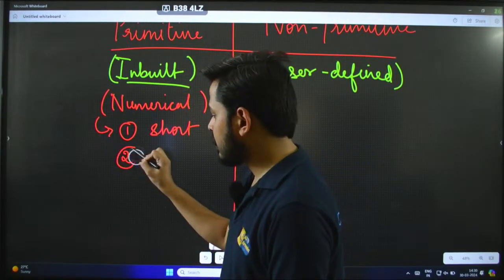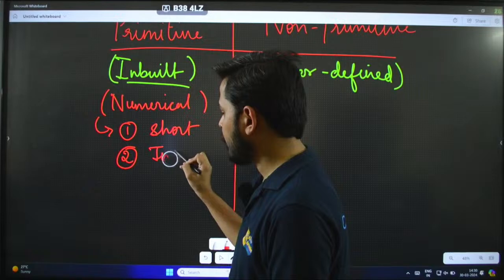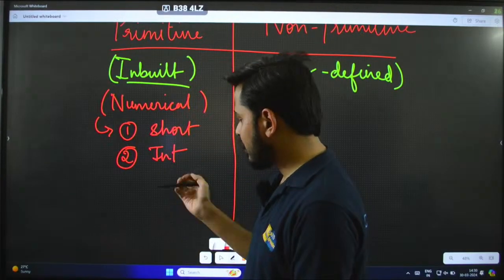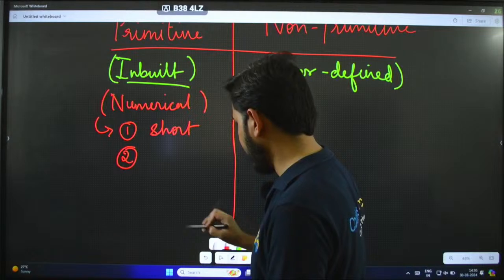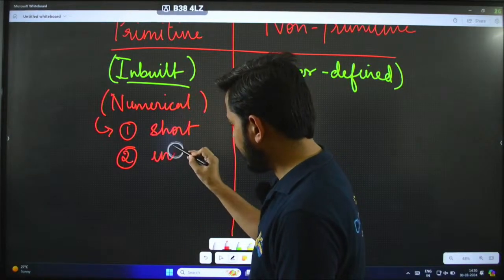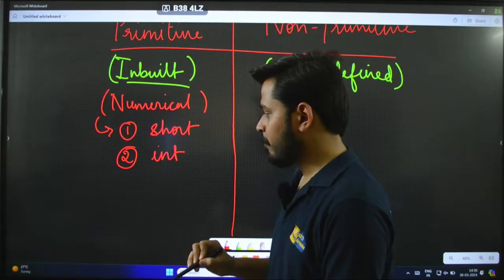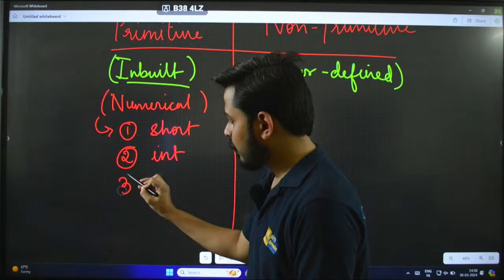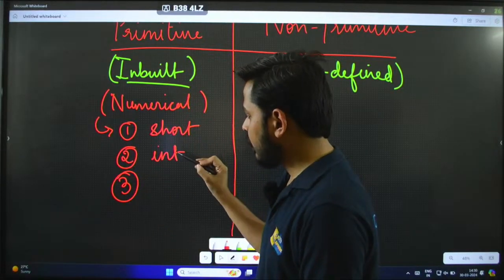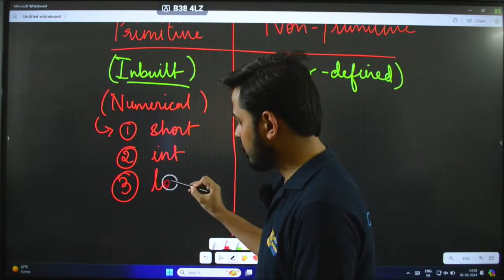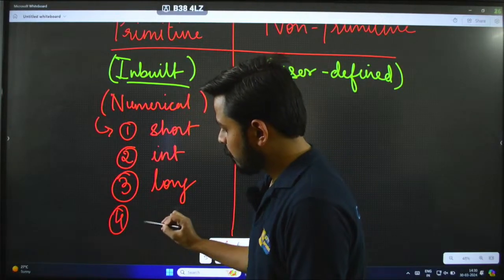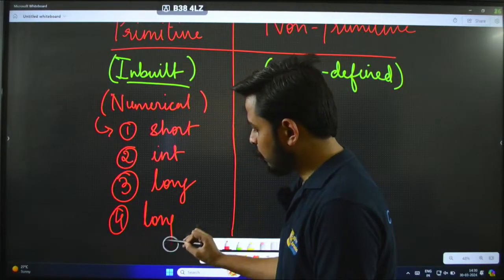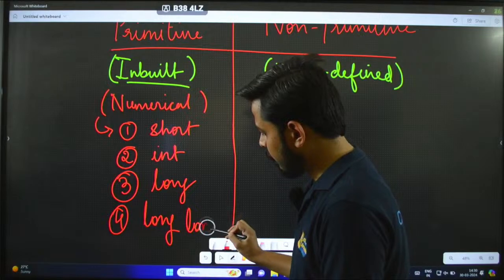Next one comes as integer, or int. We say int with a small i, but I have written a capital I, which is wrong. Let me just correct it. We say int, like this. Third one comes as short, int, and then comes long. And then the fourth one, long and long again, two times long.